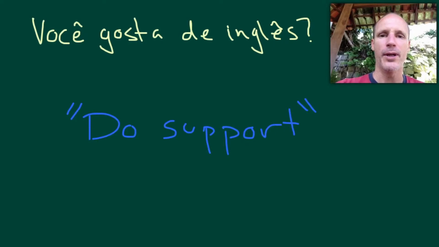But do support is used in English to ask questions in the affirmative, to ask questions in the negative, and to give negative answers. We need this do support, and this is a whole lesson we can talk about at some other point, to do these different things in English. We need this support because apparently English needs some kind of support to do this.